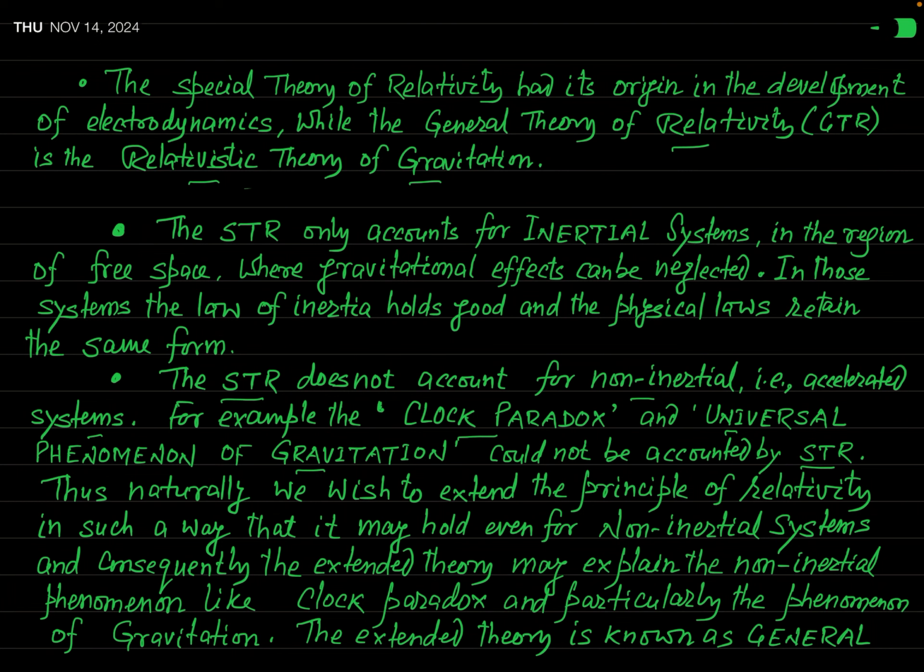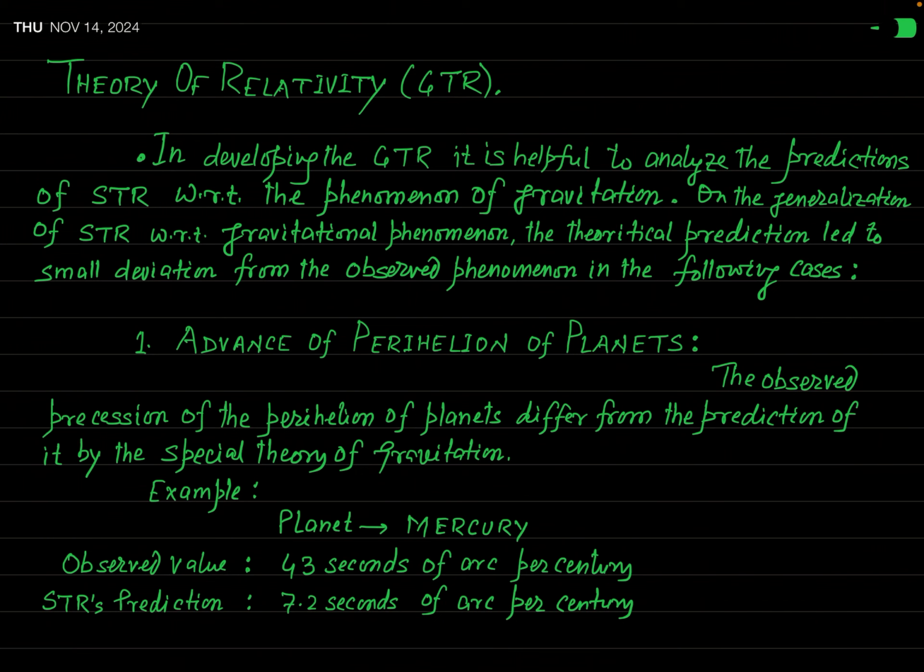Thus, naturally, we wish to extend the principle of relativity in such a way that it may hold even for non-inertial systems. And consequently, the extended theory may explain non-inertial phenomena like the clock paradox and particularly the phenomenon of gravitation. So we must extend this theory. Actually, the extended theory is known as the General Theory of Relativity. This extended theory is called the General Theory of Relativity.